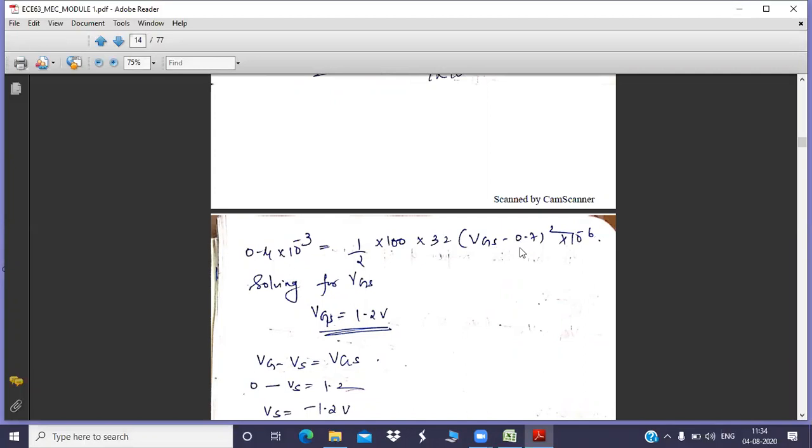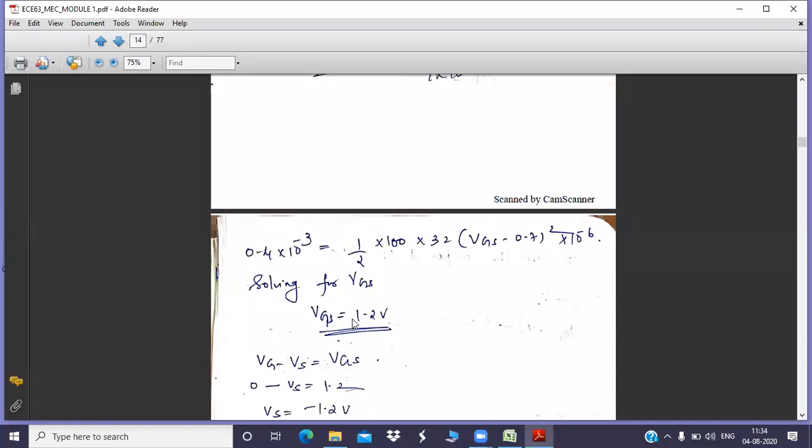Then simply take the square root on both sides, and you will get the answer for VGS minus 0.7. Take minus 0.7 to the right side and you will get the answer for VGS. Can you solve now? Just for this problem, try to solve this mathematically, and the remaining I will skip.